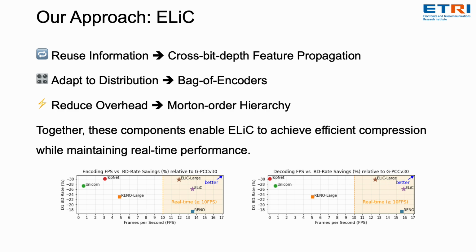To address these challenges, we propose ELiC. Our approach is based on three key ideas. First, we reuse information across bit depth levels through cross-bit depth feature propagation. Second, we adapt to different data distributions using a Bag-of-Encoders strategy. And finally, we reduce computational overhead with the Morton-order hierarchy.